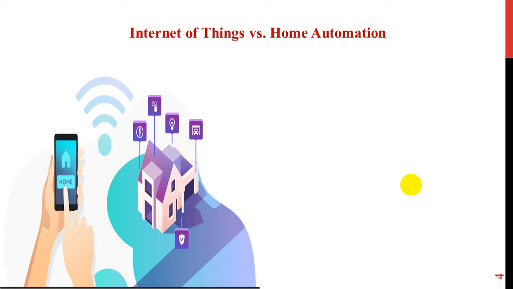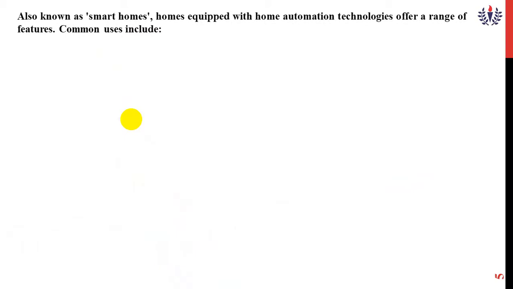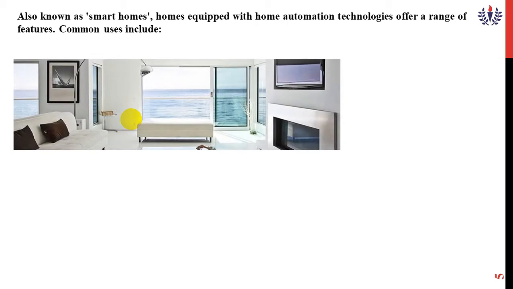This symbol shows the IoT devices. The theory is available here. Normally, this home automation we can call smart homes. There are some features available here. The first feature is called remote climate control. This picture shows a remote climate control device.